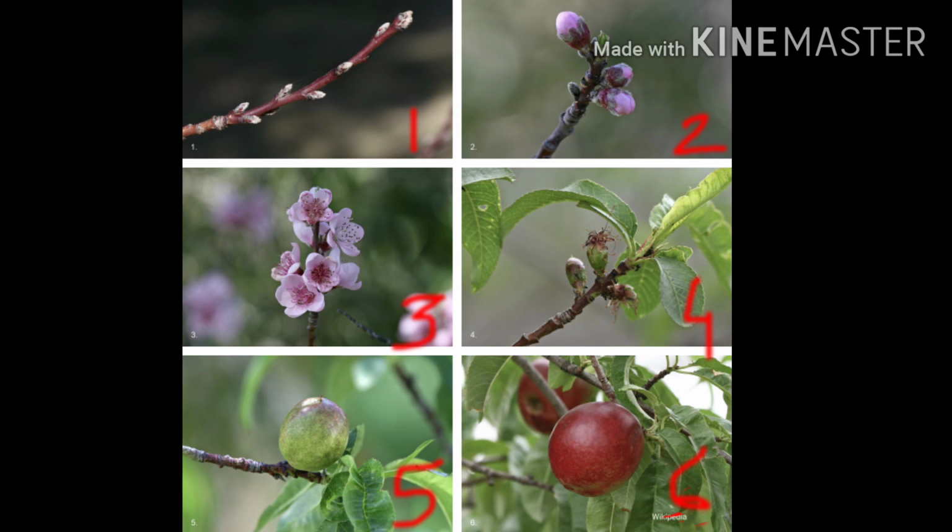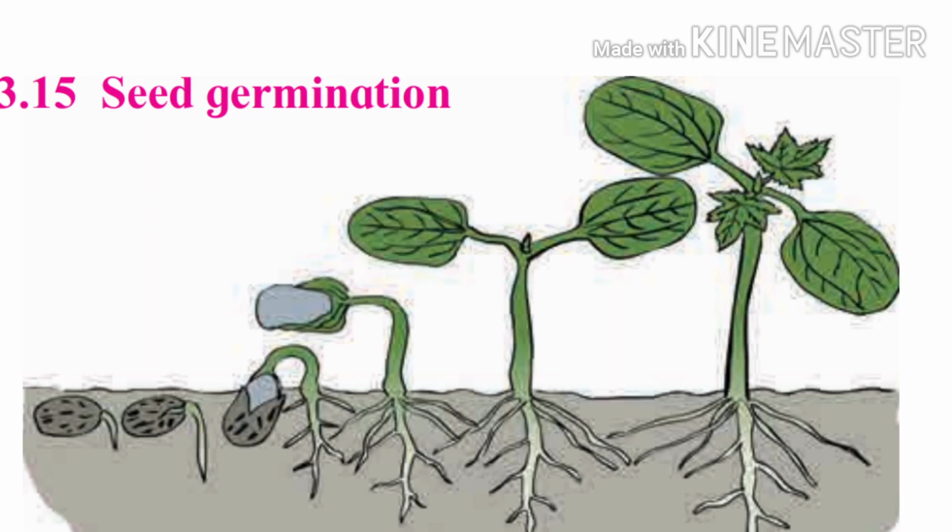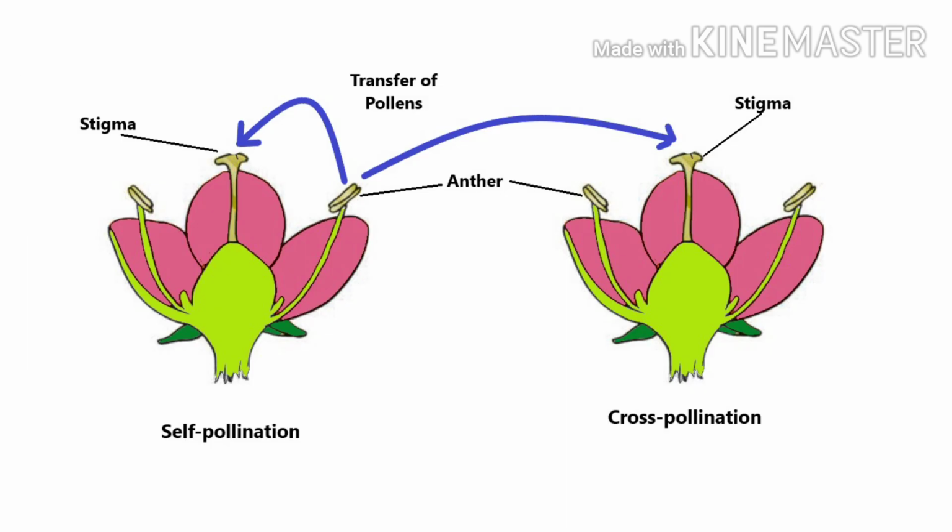When the seed is in favorable conditions, it germinates to give rise to a new plant. So this is how a new plant is reproduced.